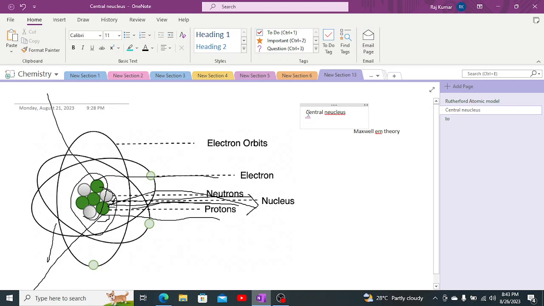After which we have the second part of the atom. The atom is divided into two parts: the central nucleus and the orbit. The orbit is negatively charged due to the presence of electrons, and that is the lighter part. Much of the space between the nucleus and the orbit is empty, which means that an atom has most of its space empty because